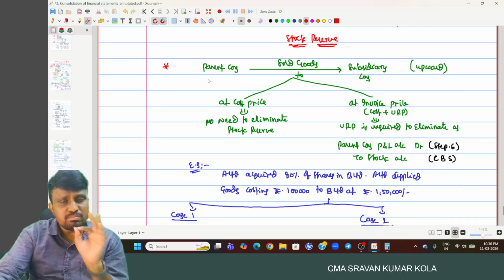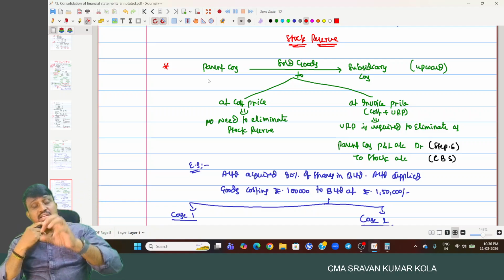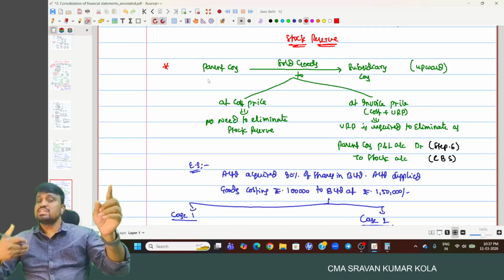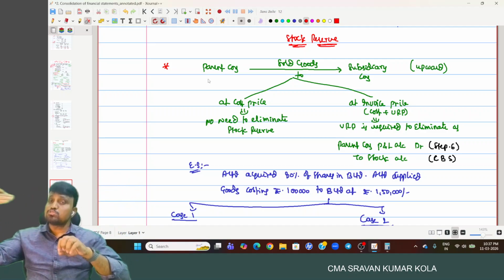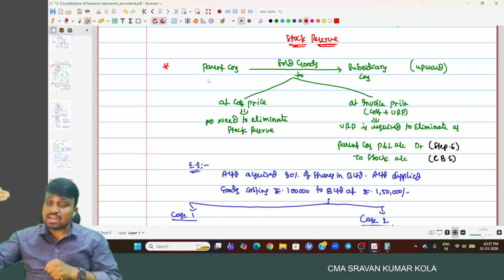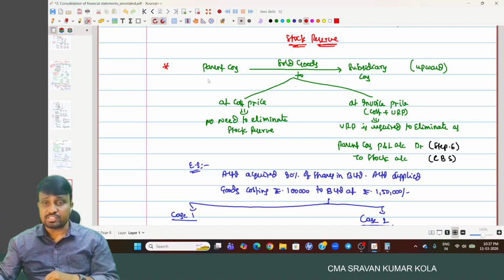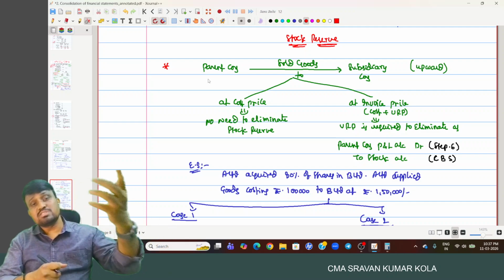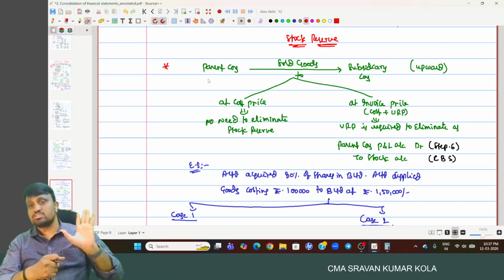So what do we do? Simple thing, just verify. First of all, unrealized profits are included. Who collects the profits? The seller. The unrealized profits are included in the seller's profit and loss account, but the stock is lying at the buyer. For example, the parent company sold goods to the subsidiary, and the entire goods were sold by the subsidiary company. There is no problem because 100% of the goods are sold. There is no unsold stock on the date of consolidation, so no need to eliminate unrealized profit. Similarly, if the subsidiary company sold goods to the parent company, and the parent company sold 100% of the goods to the customer, then no need to eliminate unrealized profit and no need to consider the stock reserve concept here.